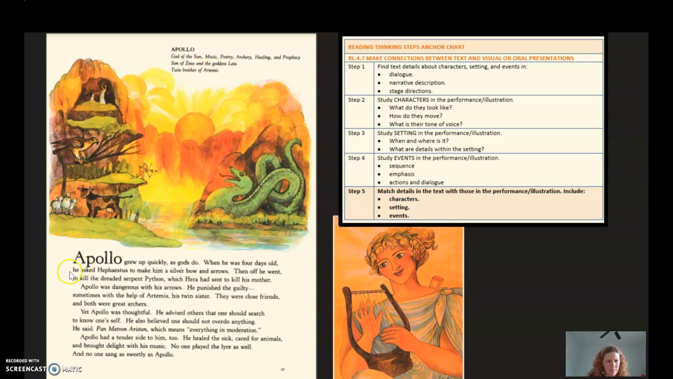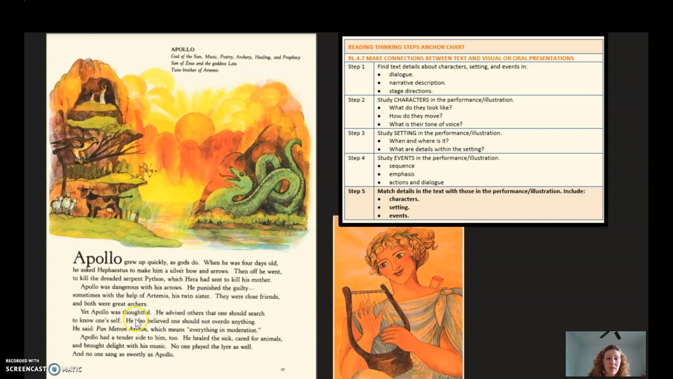Apollo grew up quickly, as gods do. When he was 4 days old, he asked Hephaestus to make him a silver bow and arrows. Then off he went to kill the dreaded serpent Python, which Hera had sent to kill his mother. Apollo was dangerous with his arrows. He punished the guilty, sometimes with the help of Artemis, his twin sister. They were close friends, and both were great archers.